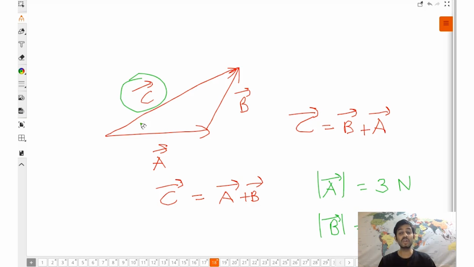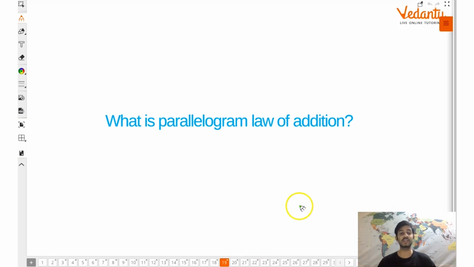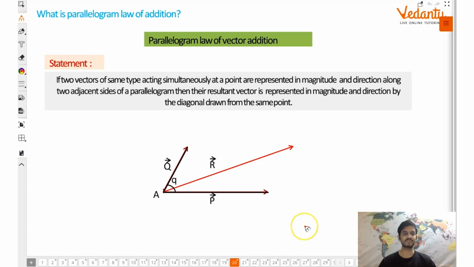Why? Because for magnitude, we do not prefer the triangle law at all. We prefer the parallelogram law. Now guys, the parallelogram law is very important in this sense, because here we obtain the magnitude of the resultant also. So what is the parallelogram law of addition? Okay, let us again go through the statement first.